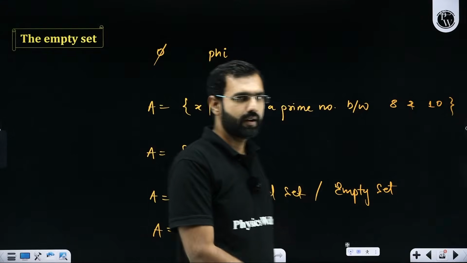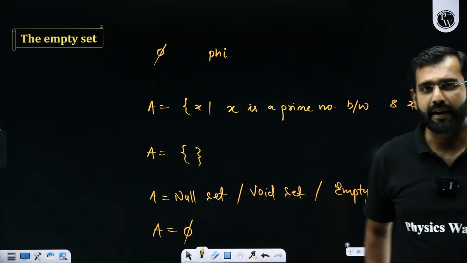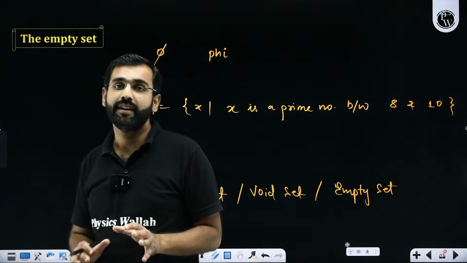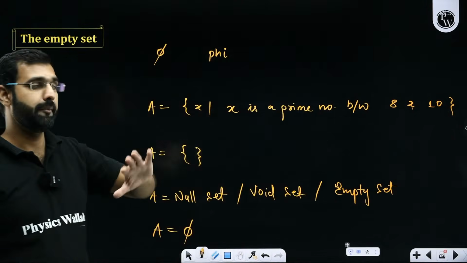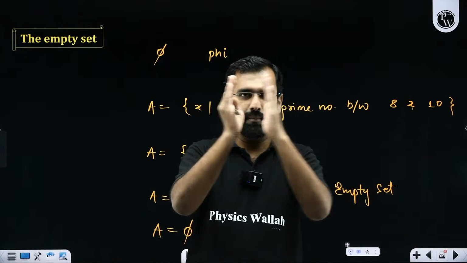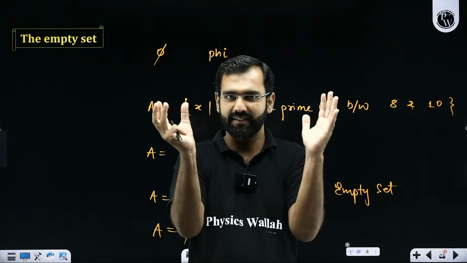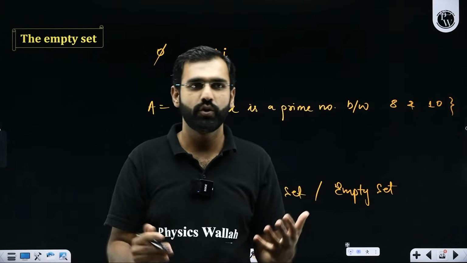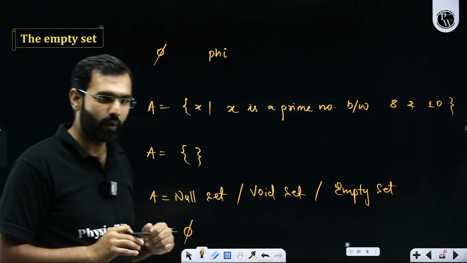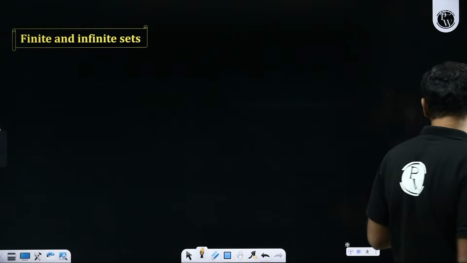Phi in the world of mathematics does not mean 0. Don't confuse it with 0. Phi in the world of mathematics means nothing, null, empty, void. I hope you understand the concept of space. This is my hand, this is another hand. Between these two hands, there is a space, there is a void, there is a gap. So this is what we mean by null, empty, void. Understood the concept of empty set, yes or no?